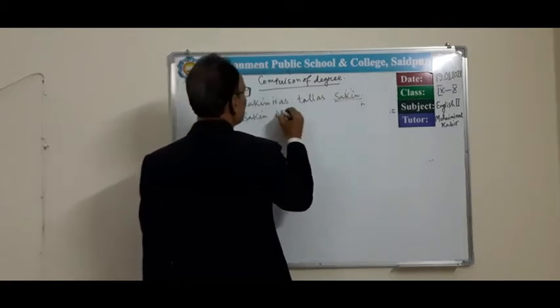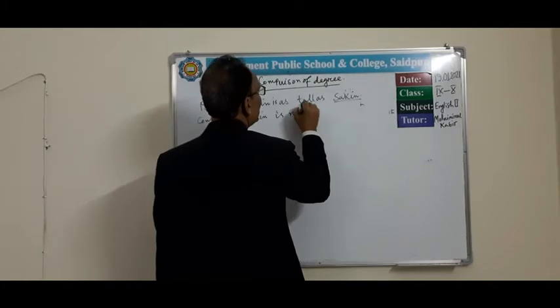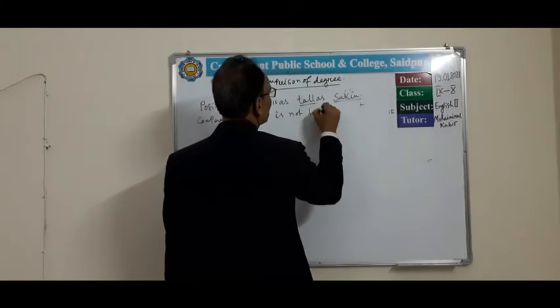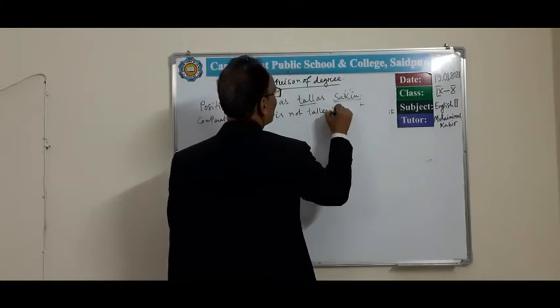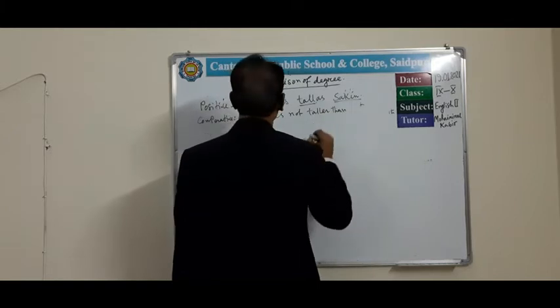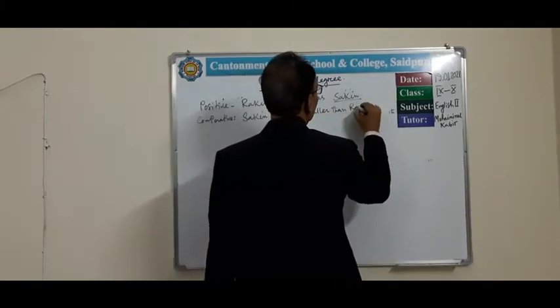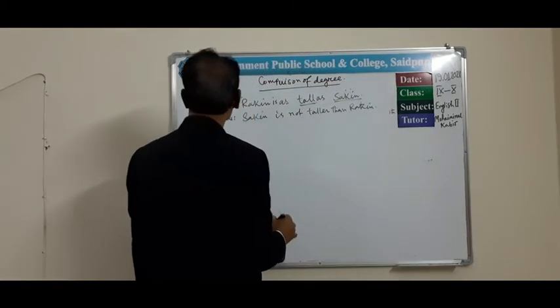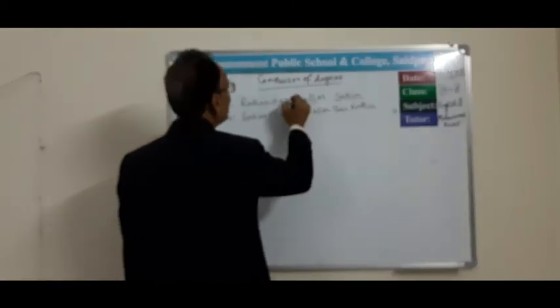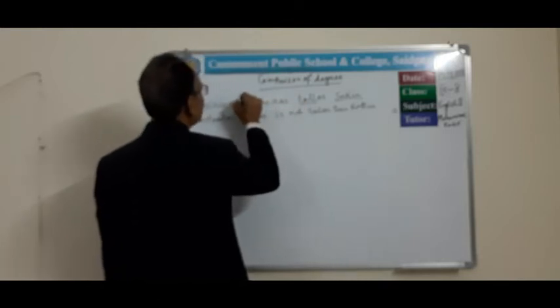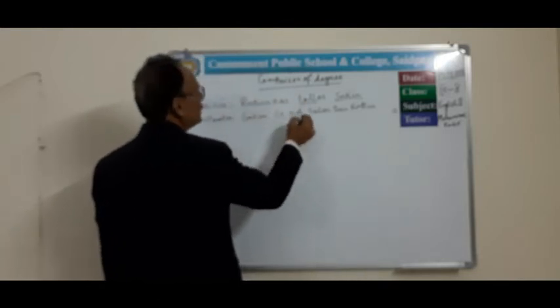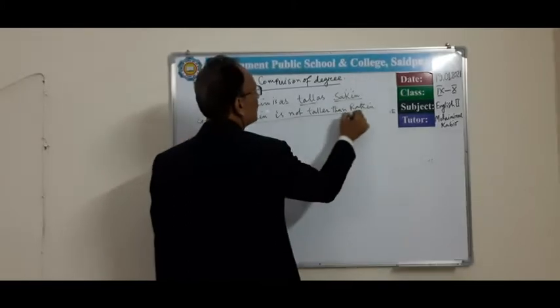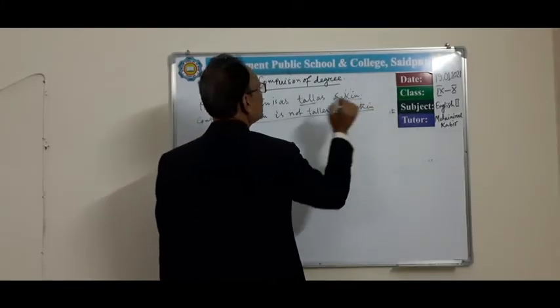Sakin is, then not, its comparative form taller than Rakin. Okay, this is when you get the affirmative form, then you change it into comparative form in this way.